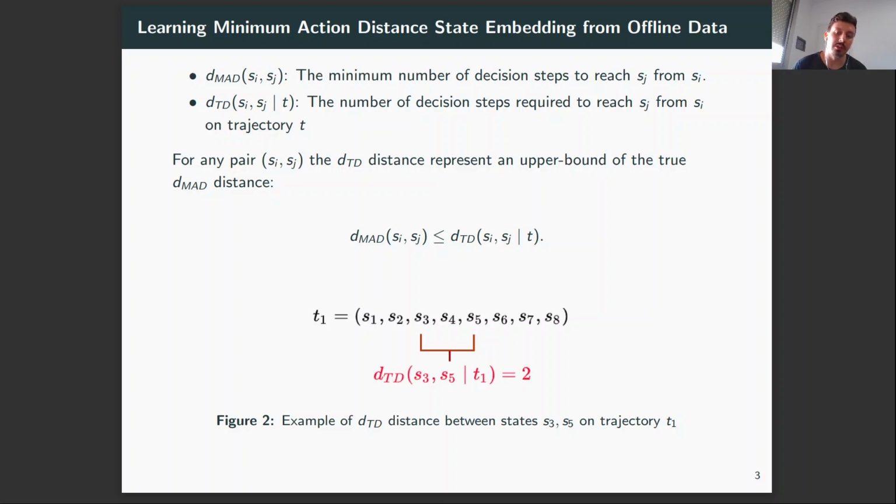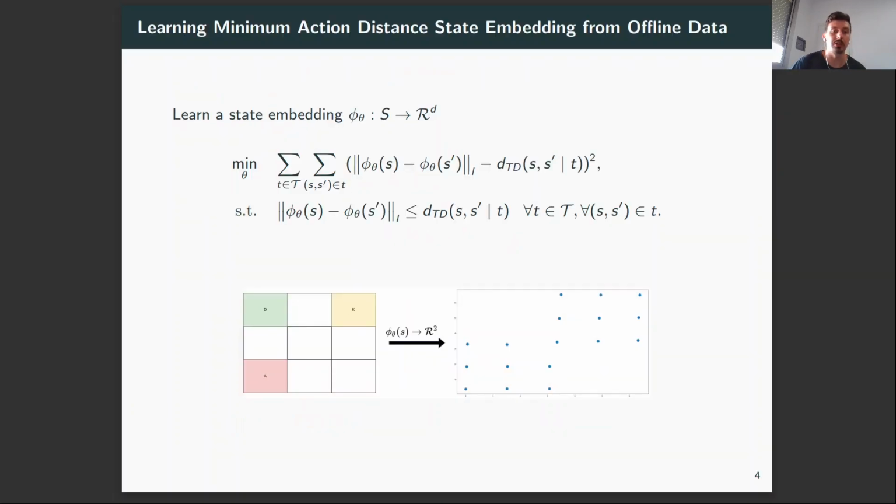The trajectory distance along the trajectory T1 for moving from S3 to S5 is going to be the number of steps that separate these two states, that is 2. So given any pair of states and given any trajectory, we know that the trajectory distance is going to be an upper bound on the true minimum action distance, and we rely on this in order to define a constrained optimization problem that helps us learn this representation.